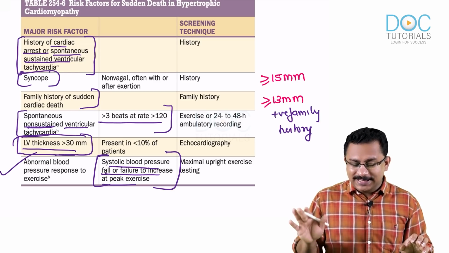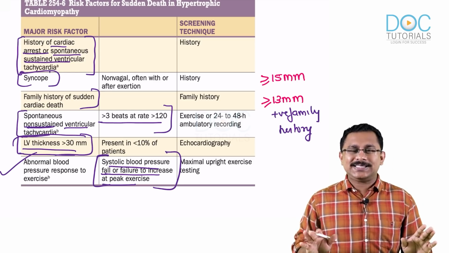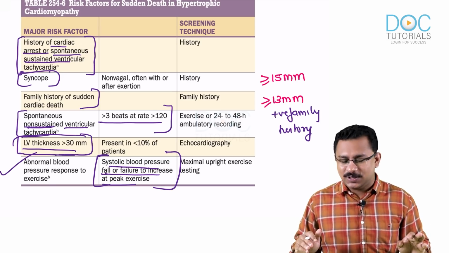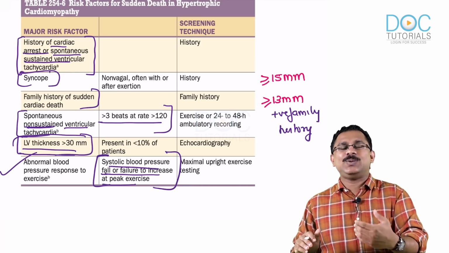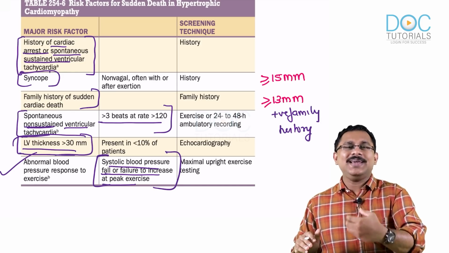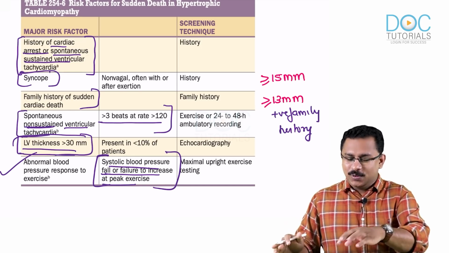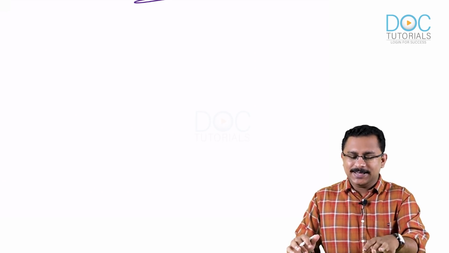So all these risk factors are very, very important. It can be asked as a question. Please learn it well, it has been previously asked also. So these are the risk factors for sudden cardiac death in patients with hypertrophic cardiomyopathy. And if there are such risk factors, go for an ICD. Clear? Now, the next scenario is if the patient is asymptomatic.